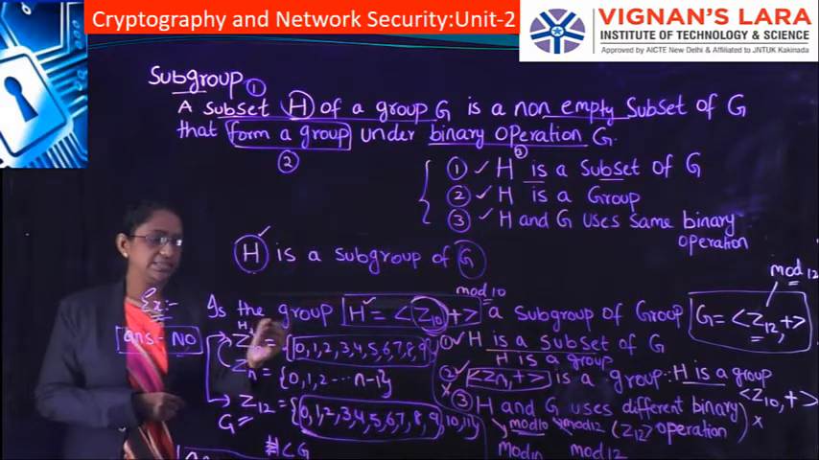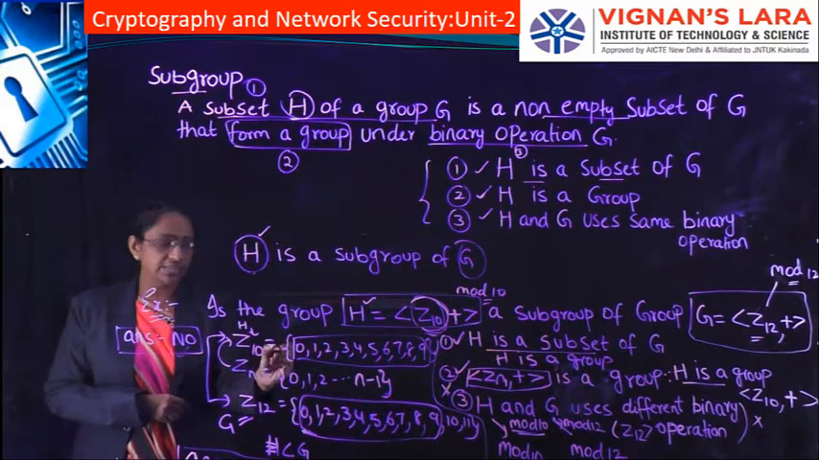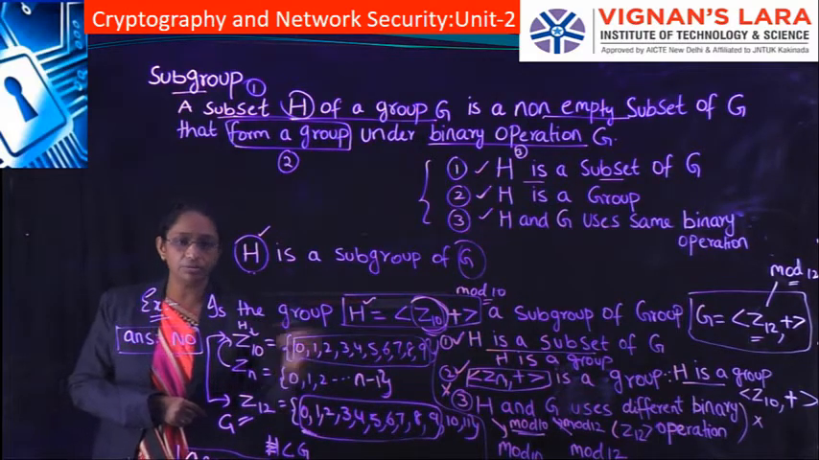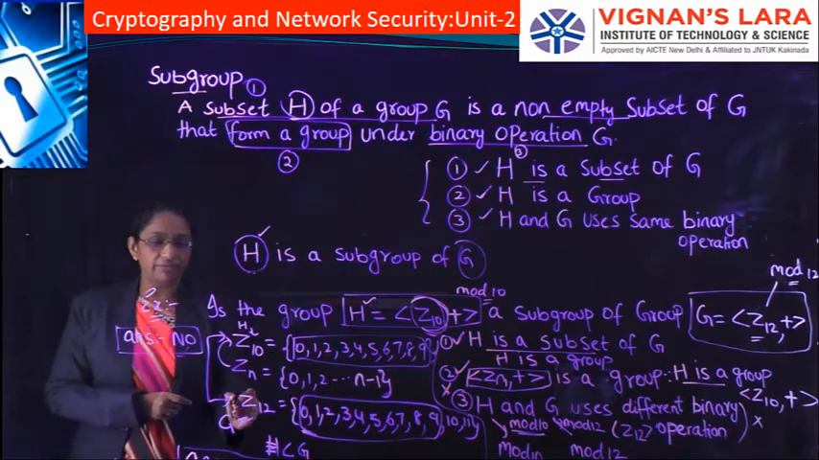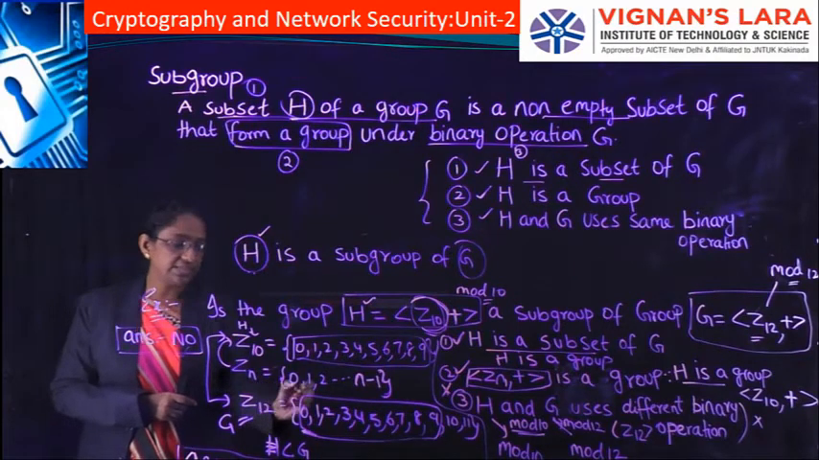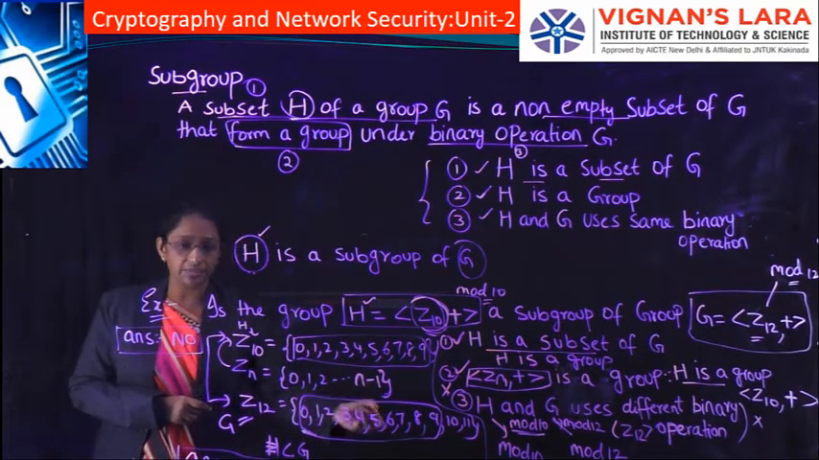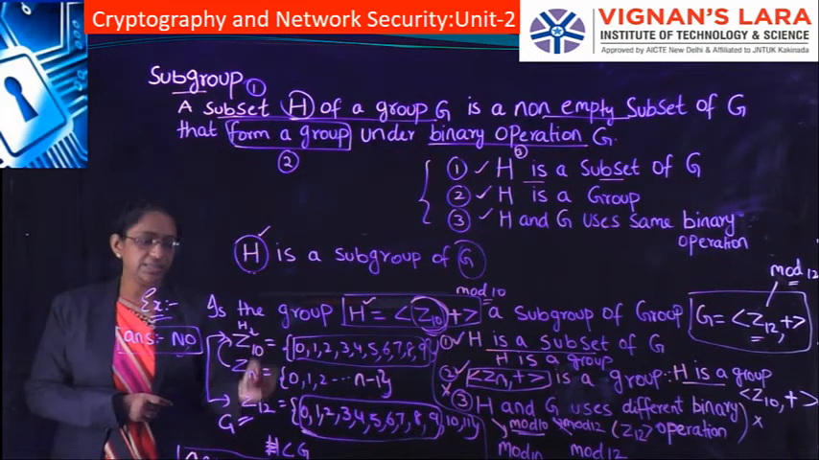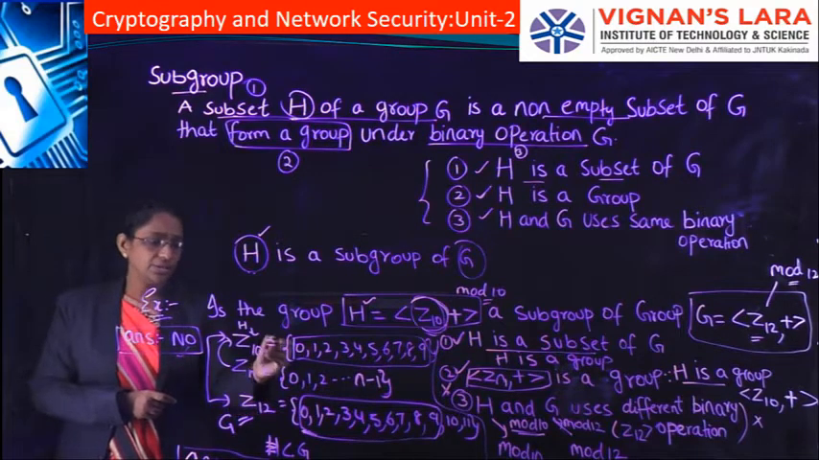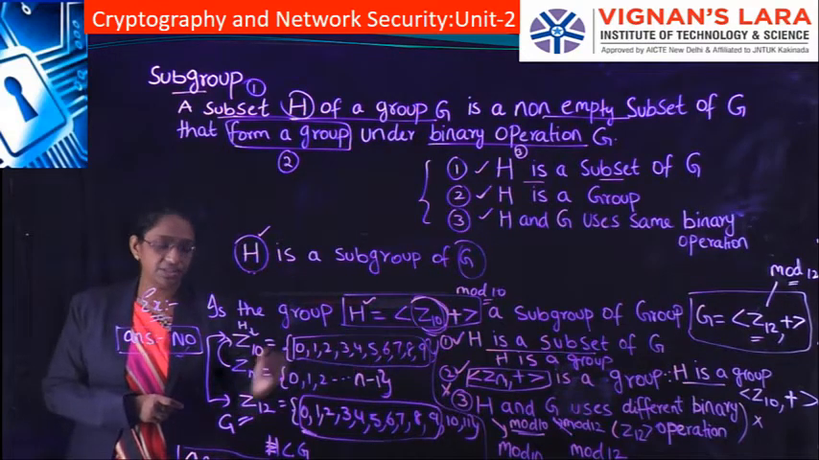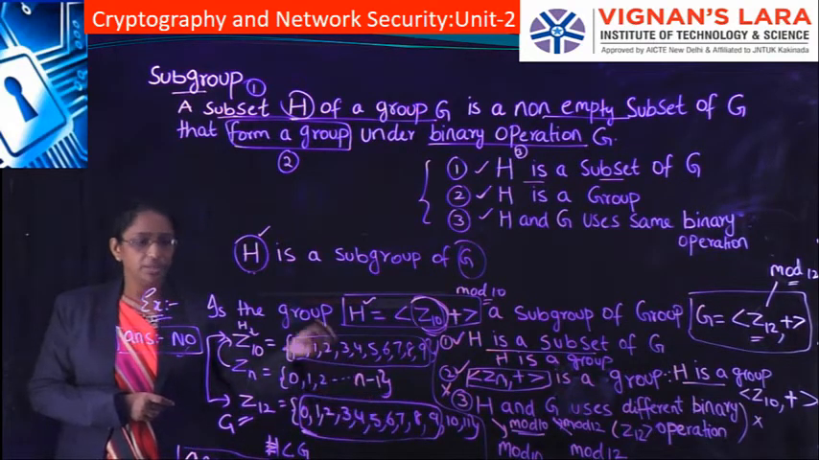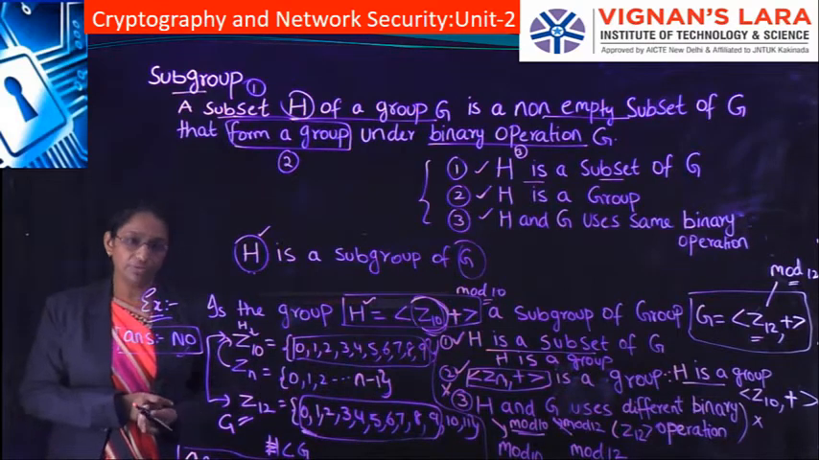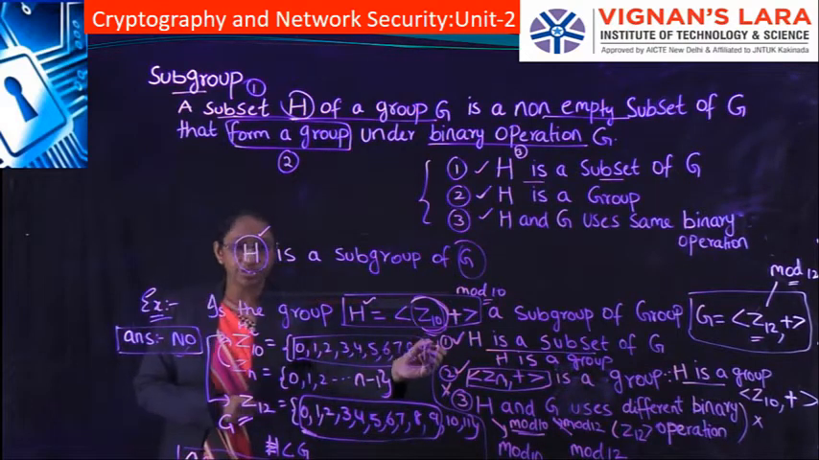Since our H consists of Z10, and Z10 consists of elements from 0 to 9, and our group G consists of Z12, which means it consists of elements from 0 to n minus 1, that is from 0 to 11, we can see that H is a subset of G. Since H consists of elements from 0 to 9 and G also contains elements 0 to 9, H is a subset of G. So the first condition is satisfied.